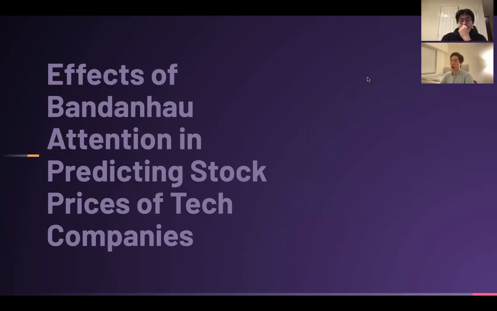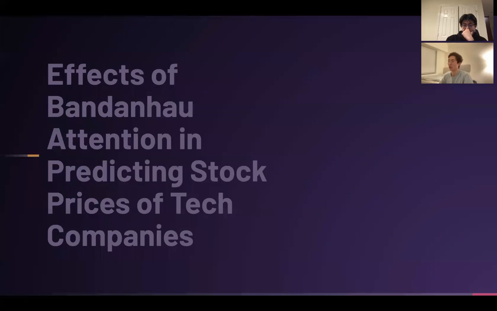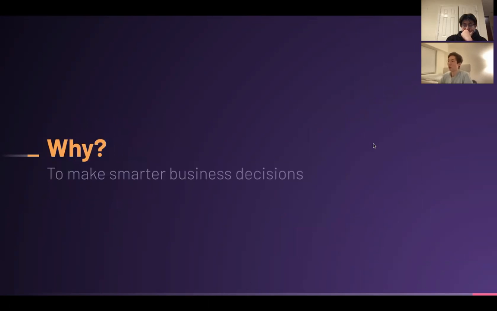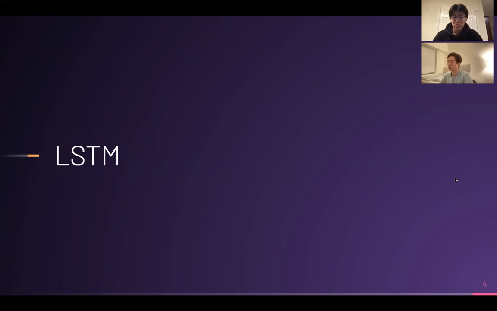So our project is on the effects of absence and existence of Bandanhau attention mechanism in predicting stock prices of tech companies. So why do we do this? We do this because we believe in making smarter business decisions. Stocks are known to be a very volatile sector. Recently with COVID-19, we've seen that there are many factors that can contribute to the volatility of the stock market. Nonetheless, stocks are a huge part of the economy and our daily lives, so it's important to make smart business decisions and investment decisions. And that is why we want to do this project.